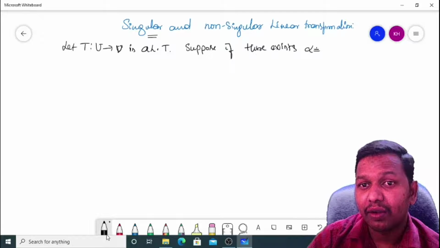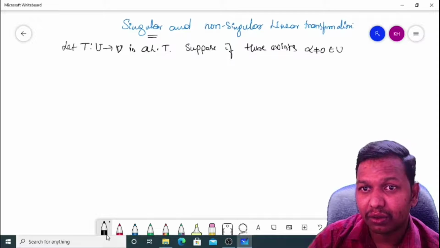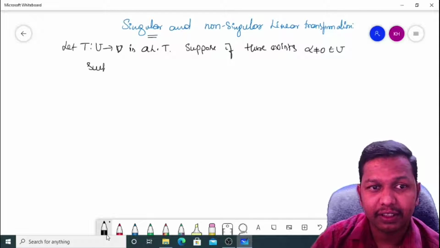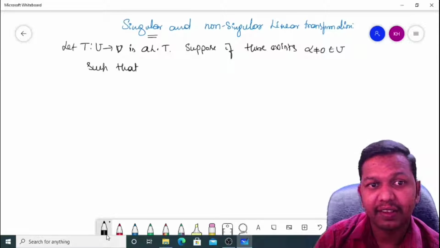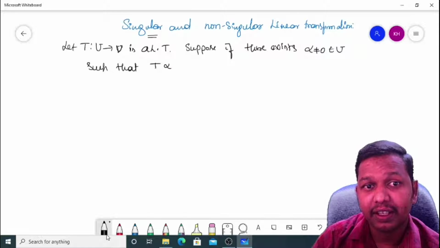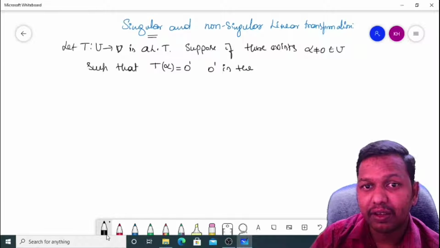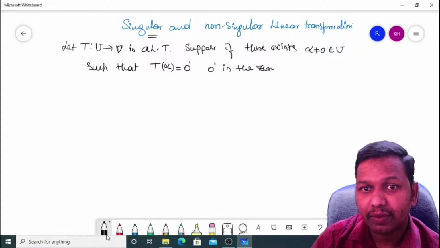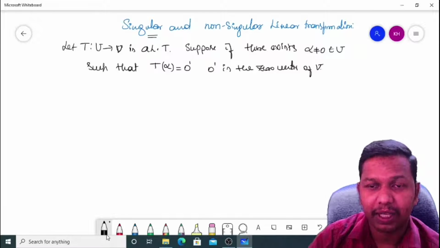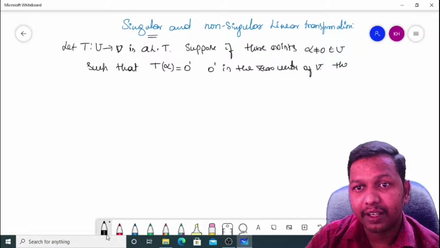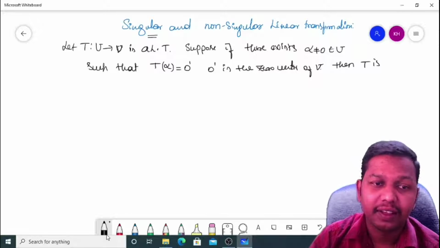a non-zero vector alpha belonging to U such that its image is the zero vector, that is T of alpha is equal to 0 dash, where 0 dash is the zero vector of capital V. Then we say T is singular.